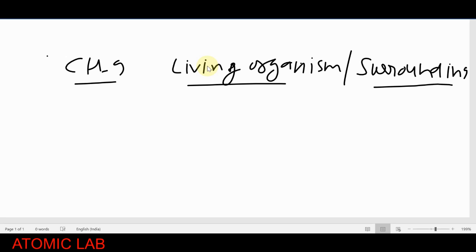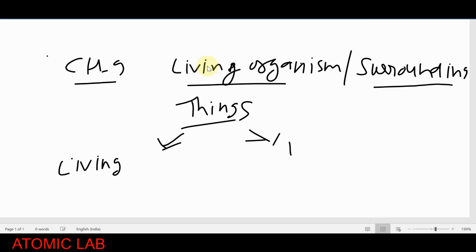You know that we generally classify all things into two groups: one is living things and the second is non-living things. We classify them on the basis of some characteristics. And what are those characteristics? I hope you all know that.